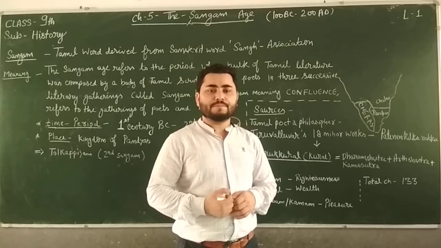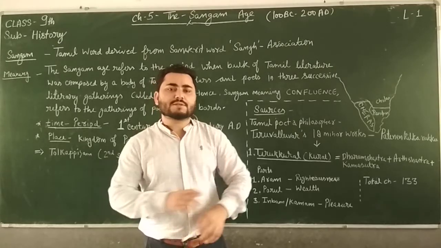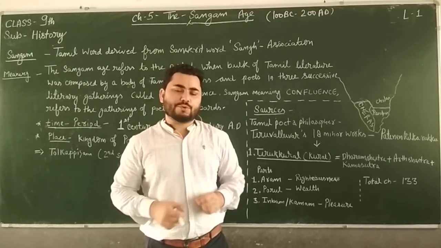Sangam is a Tamil word for confluence or gathering, you can say.